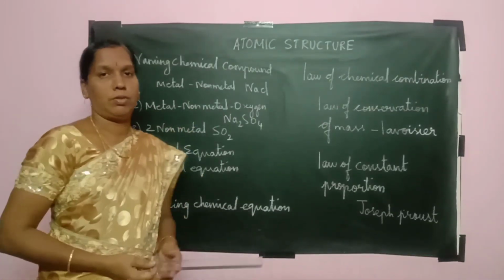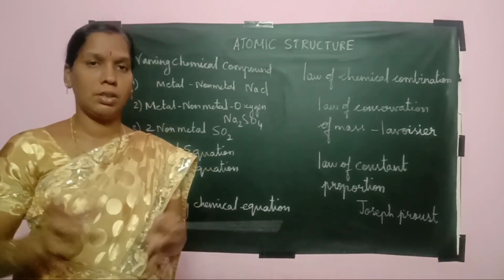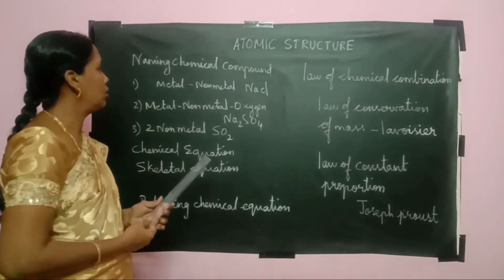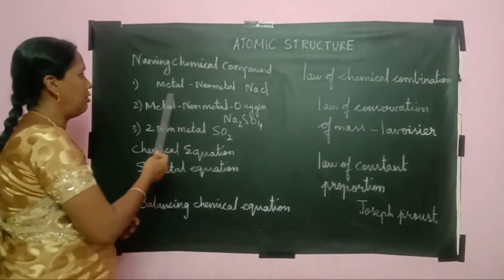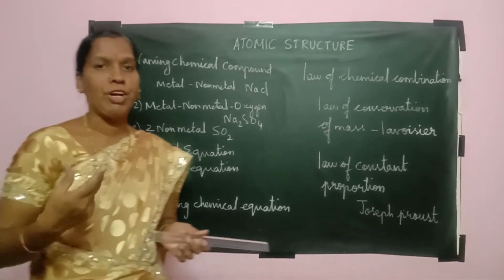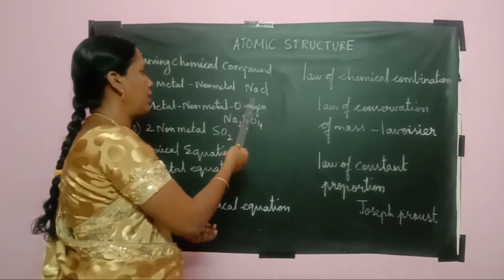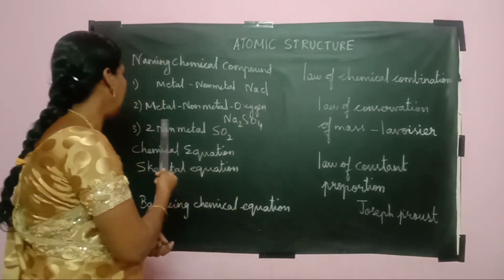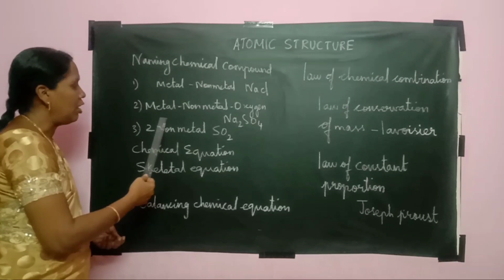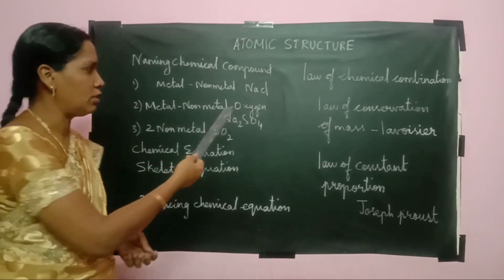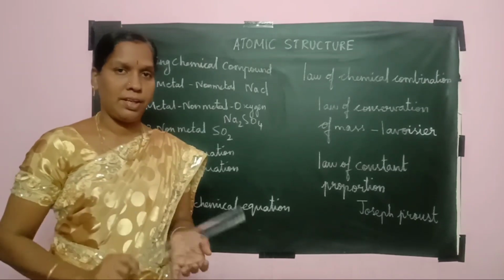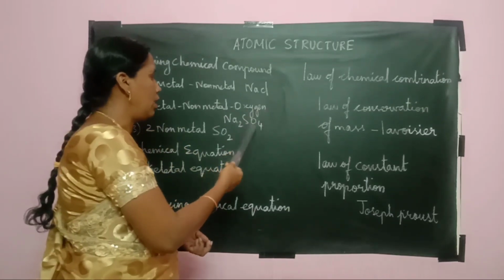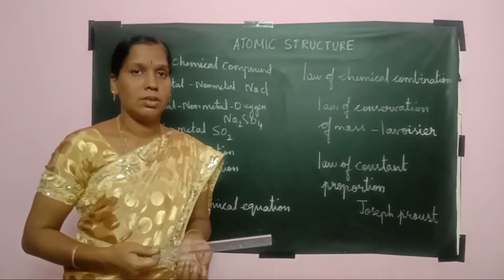Naming the chemical compound. So when two or more elements are combined together to form a chemical bond, we have to give the names. So there are 3 cases. First one, when the metal combines with non-metal, how we have to write? First we have to write the metal name. For example, sodium chloride. First sodium we have to write, then the non-metal name, chlorine. Then second case, in combination of metal with non-metal and oxygen. If 3 are combined, first you have to write the metal, sodium, then sulfur, then oxygen. Sodium sulfate.